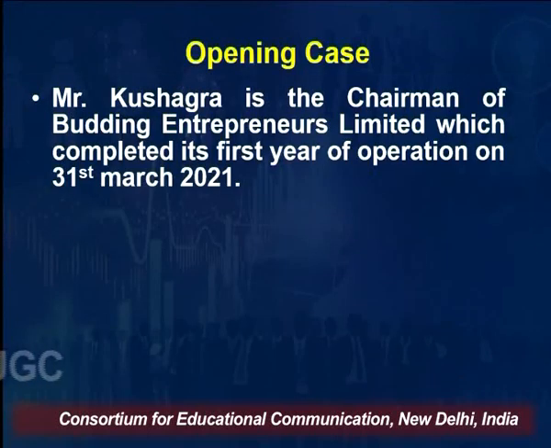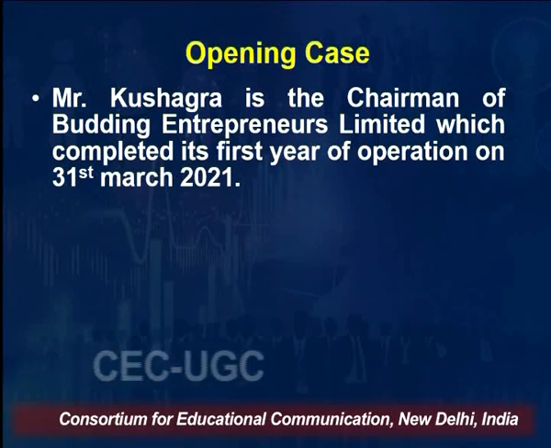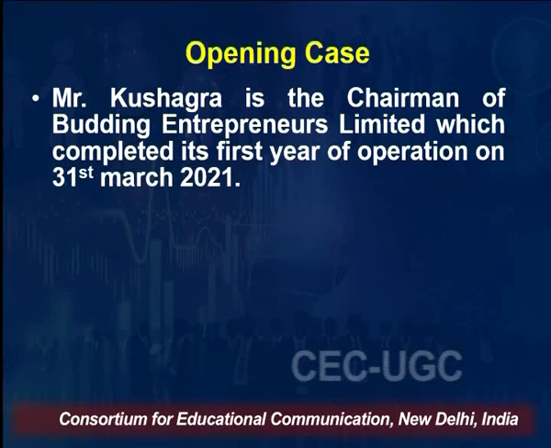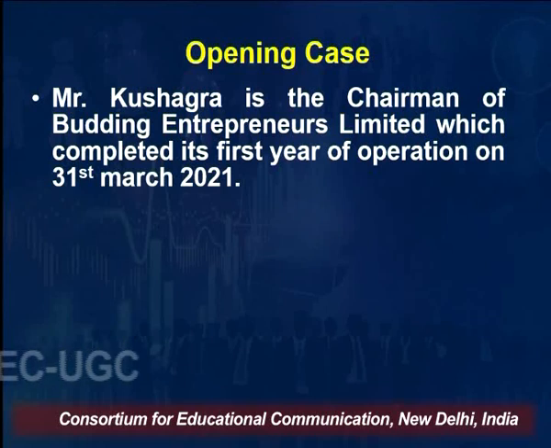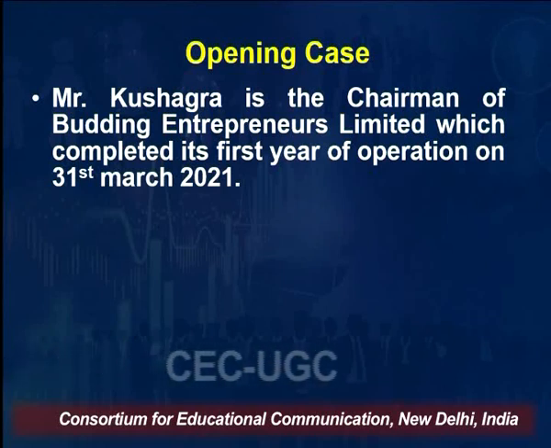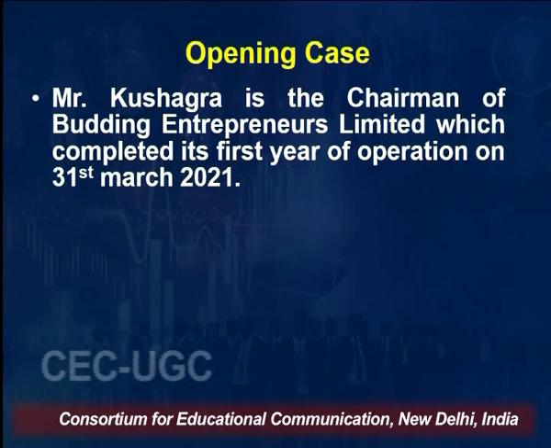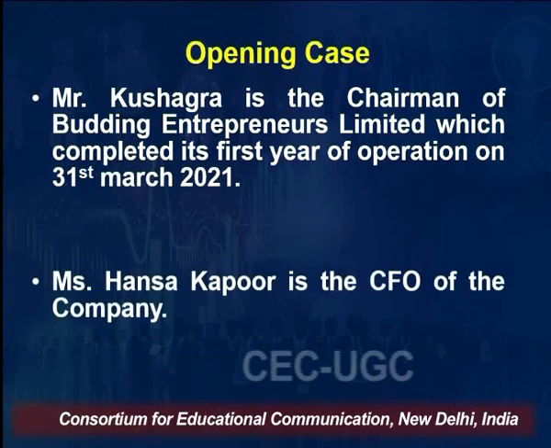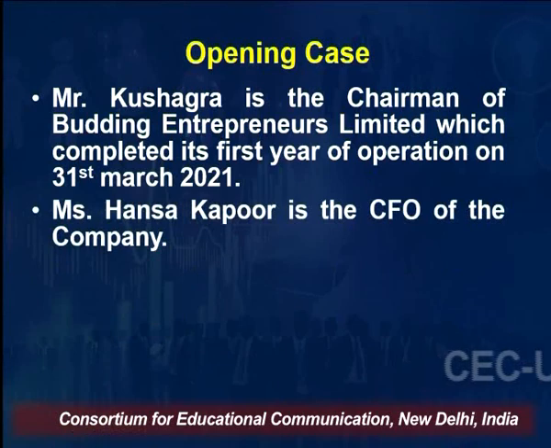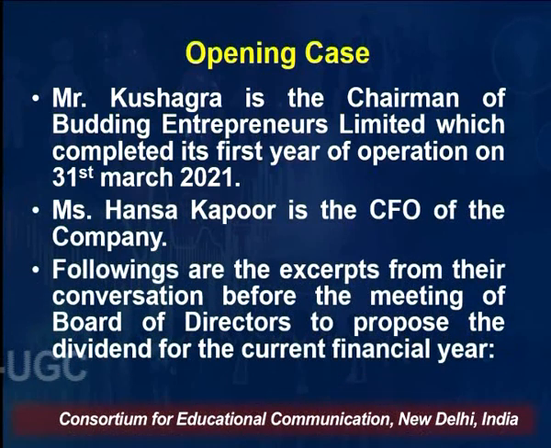There is a chairman of this company, Mr. Kushagra, who is the chairman of Budding Entrepreneurs Limited. And this company has recently completed its first year of operation on 31st March 2021. Now you will know about a very interesting discussion between the chairman of the company and the CFO of the company. Mr. Kushagra is having a conversation with the CFO, Ms. Hansa Kapoor. The following are excerpts from their conversation before the meeting of the board of directors, where they are planning to propose a dividend for the current financial year.